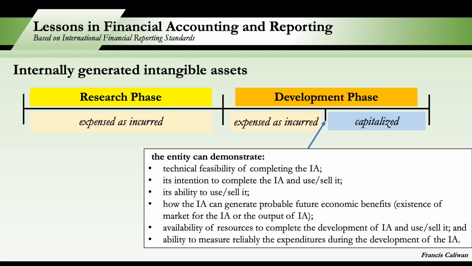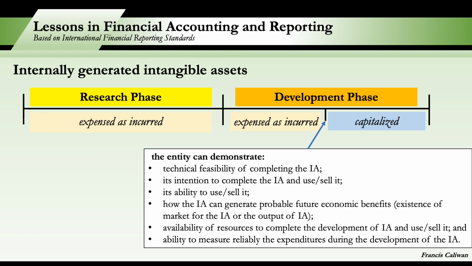Because the distinction of research and development phase determines the capitalization of the cost incurred in relation to the internal generation of intangible asset.